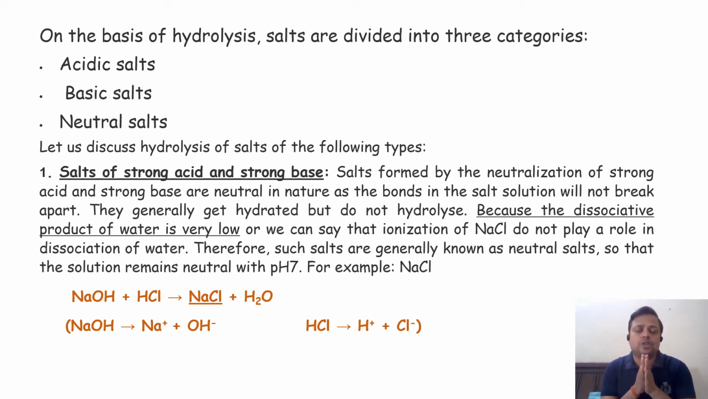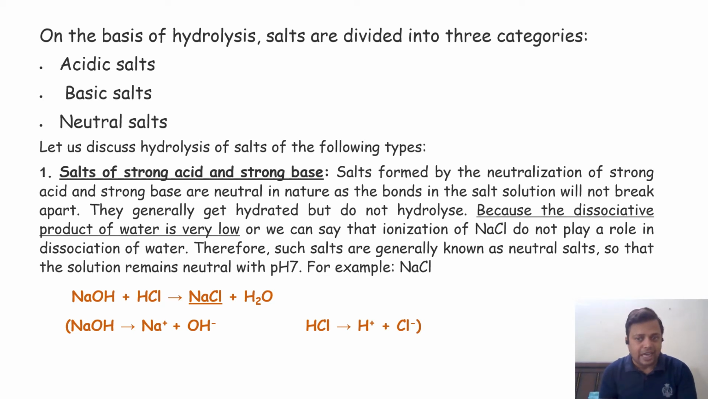Just like salts of strong acids and strong bases. Generally, salts of a strong acid and a strong base are formed through the reaction of a strong acid and a strong base. Sodium hydroxide is a strong base and hydrochloric acid is a strong acid, and they react with each other and generate a salt. Sodium chloride is a salt formed through the reaction of a strong acid and a strong base.